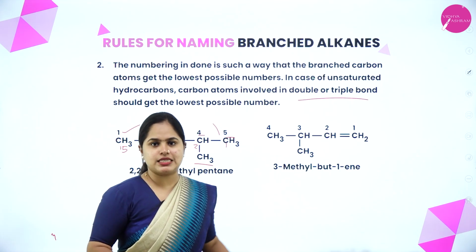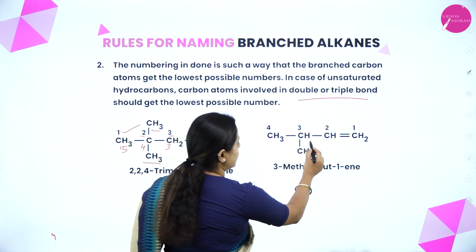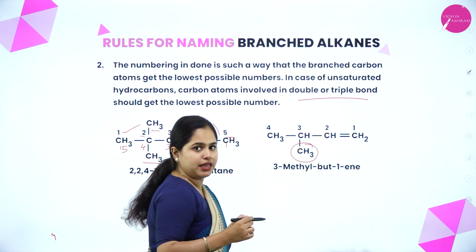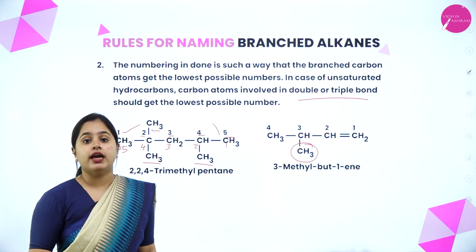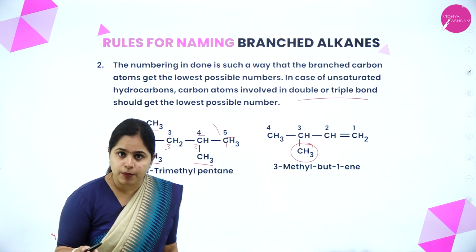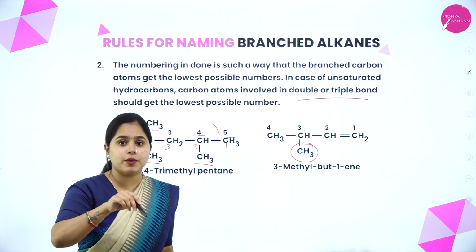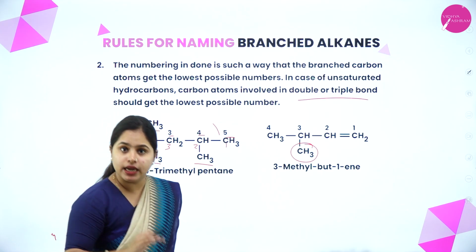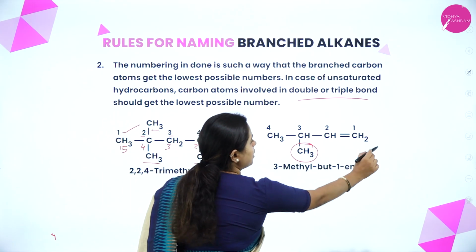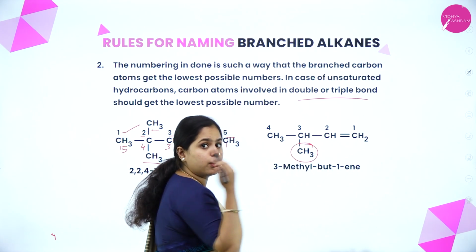Okay. The next example, let's see. CH3CH and there is a branch here, methyl group, and then CH double bond CH2. Okay, so if there is a branch as well as a double or triple bond, which will get more preference? That means the number should be the lowest for the double bond. So instead of numbering it from this side, we number from that side.